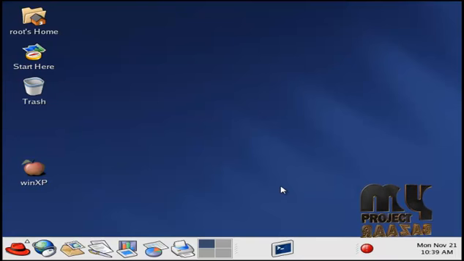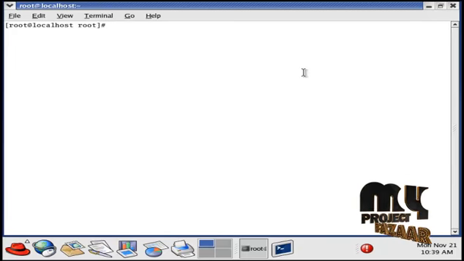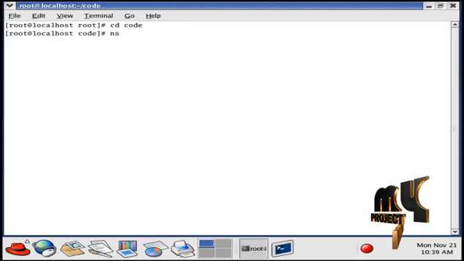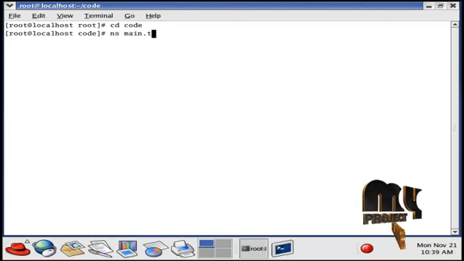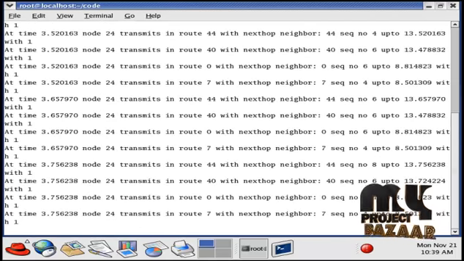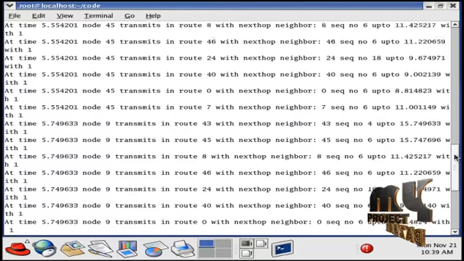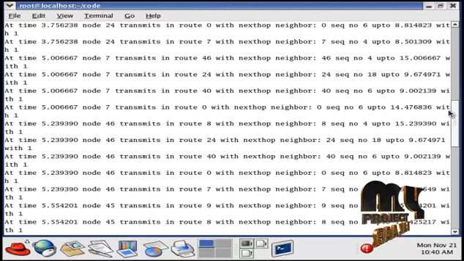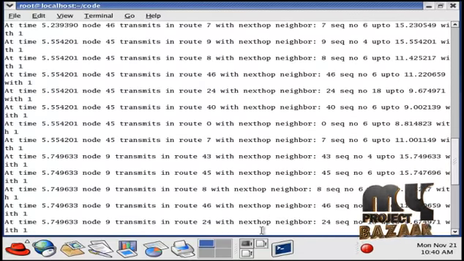Let's see the output demo. First, open the terminal window, then go to the directory. Then to run the code, type a space and the file name, that is main.tcl. The 50 nodes are created and the routes are all updated for each communication in the network. These are the routing path executions to trace the malicious node.